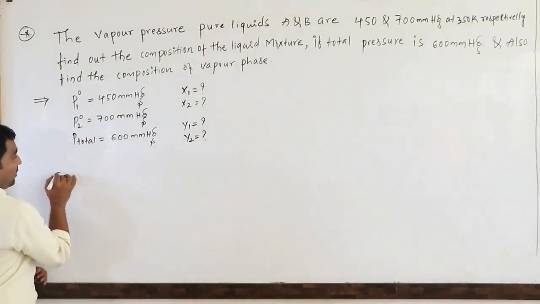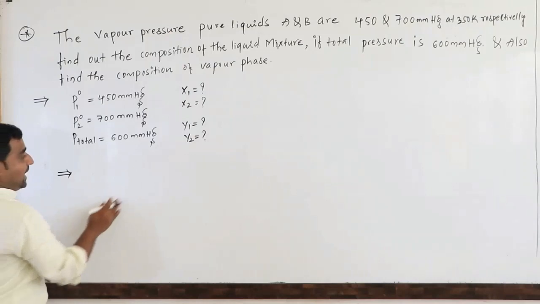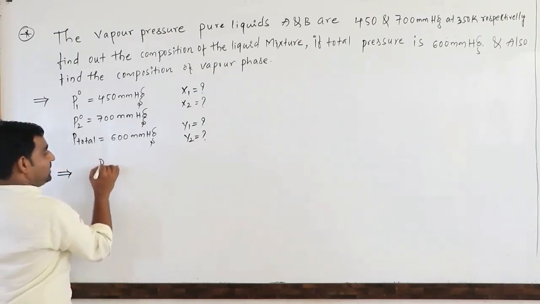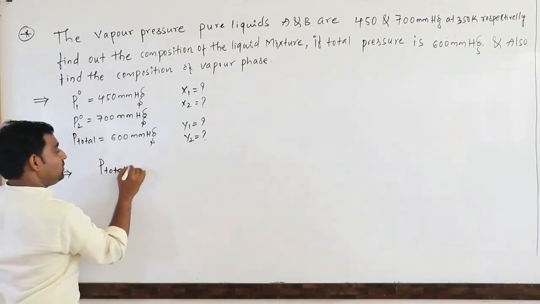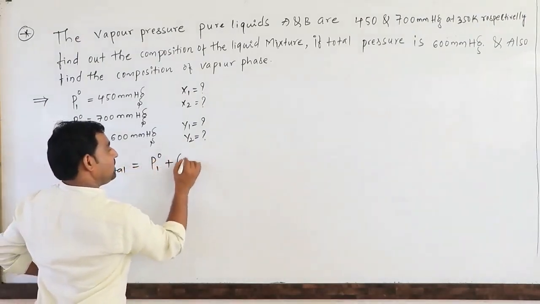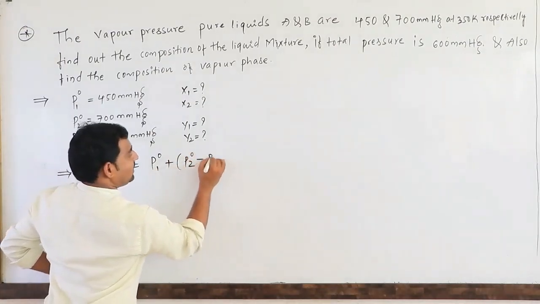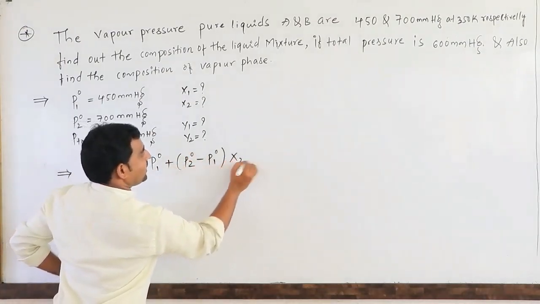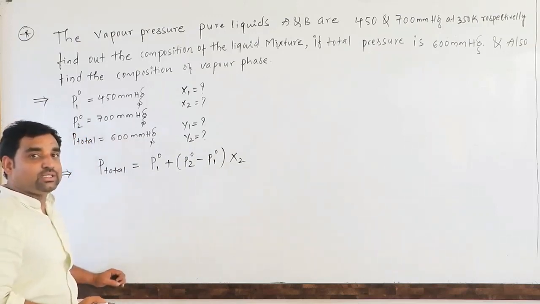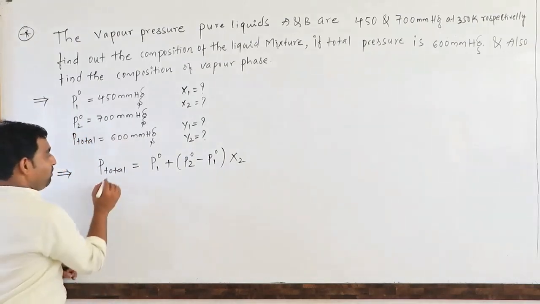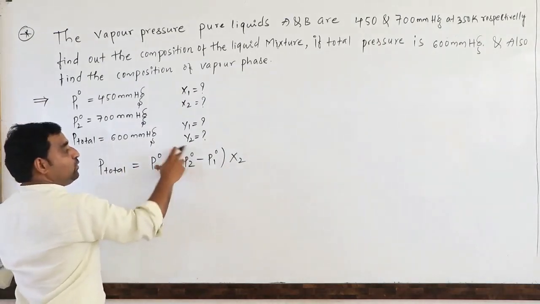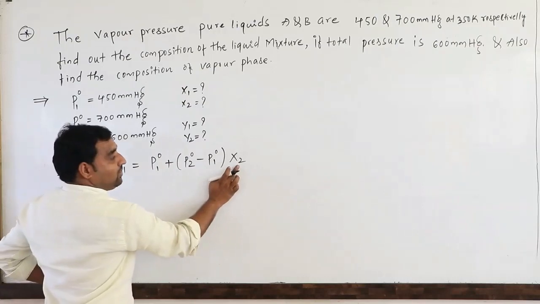It is based on Raoult's law. According to Raoult's law, the mathematical formula is P total is equal to P1 naught plus (P2 naught minus P1 naught) into X2, as we already discussed in earlier classes. Now P total, P1 naught and P2 naught are given. We have to calculate X2.